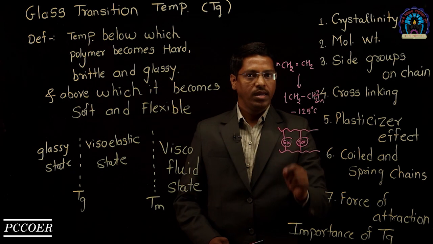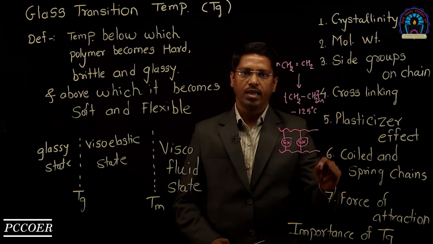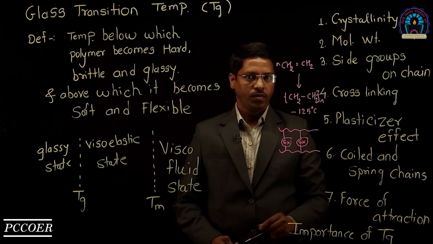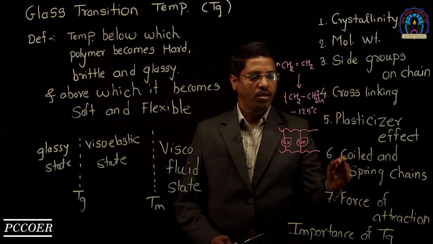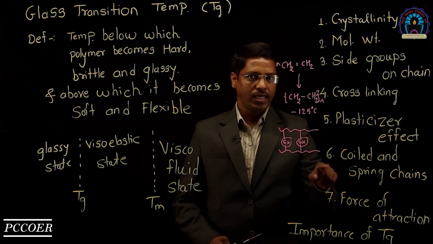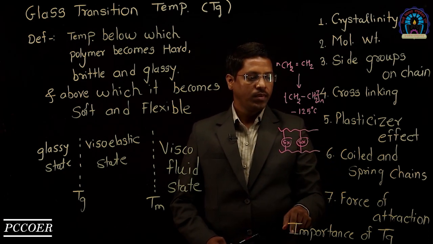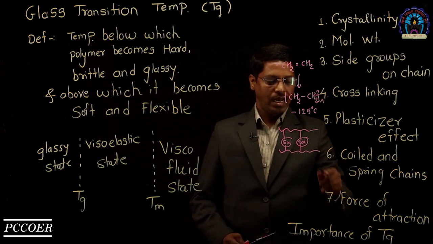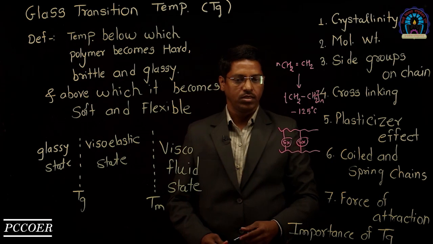If a polymer has coil or spring-like structures, it generally has a low Tg. For example, rubber is a coil-like structure, so natural rubber has a low Tg.